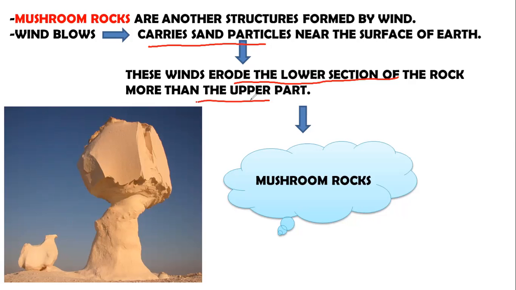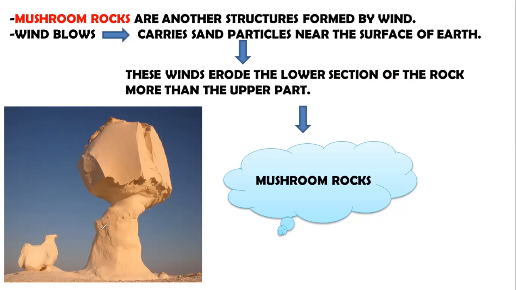The wind is blowing, and since it contains those sand particles, they constantly hit the lower part or the softer part of the rock, and the lower part gets eroded faster than the upper part. So it leads to formation of a structure of mushroom, as you can see in this image. So this is how a mushroom rock is formed.